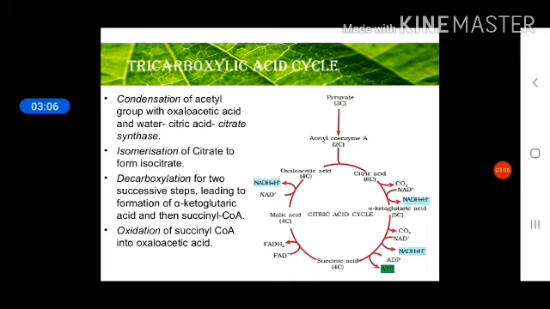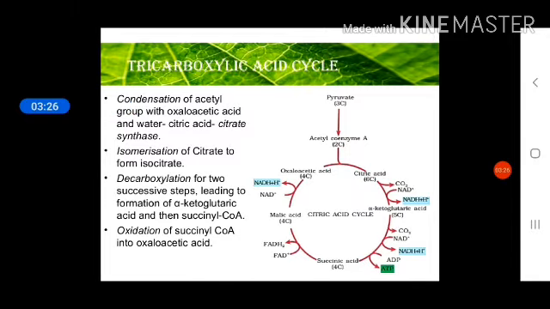So overall 6 NADH2 we get from the Krebs cycle, 2 from the link reaction and 2 from glycolysis. So total 6 plus 2, 8, plus 2 means total 10 NADH2 molecules we have.